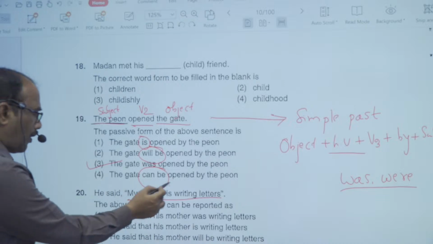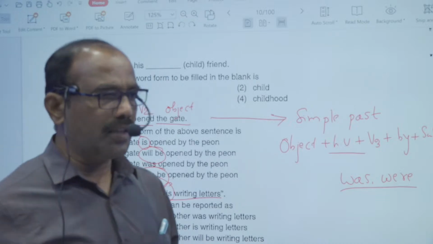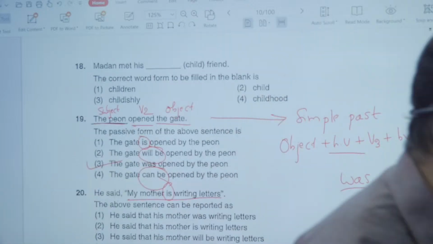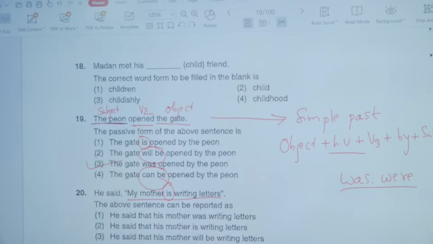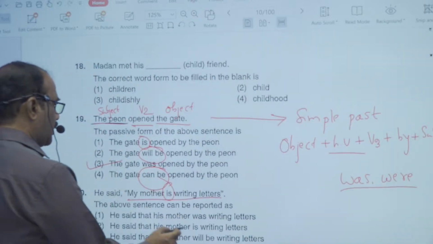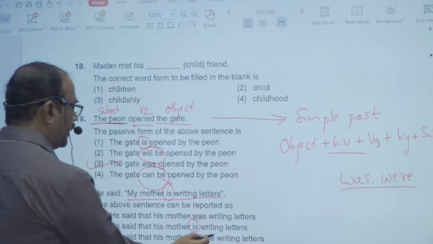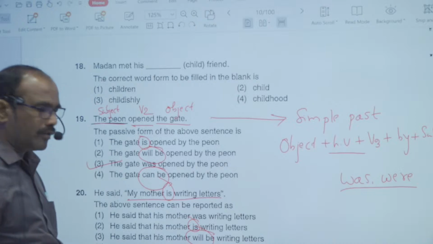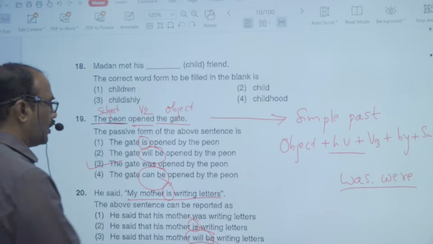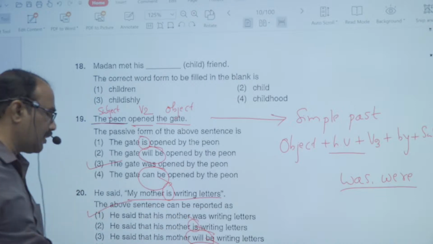And the verb form: the present tenses should be changed to their respective past tenses. Am, are, is become was and were here. So here is is retained the same, that's why that is wrong. Will be is written here, that's why that is also wrong. And had been is written here, that's why that's also wrong. Automatically, he said that his mother was writing letters, that is the right answer.